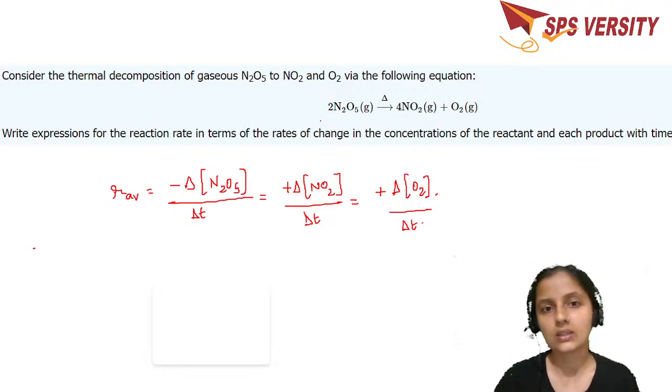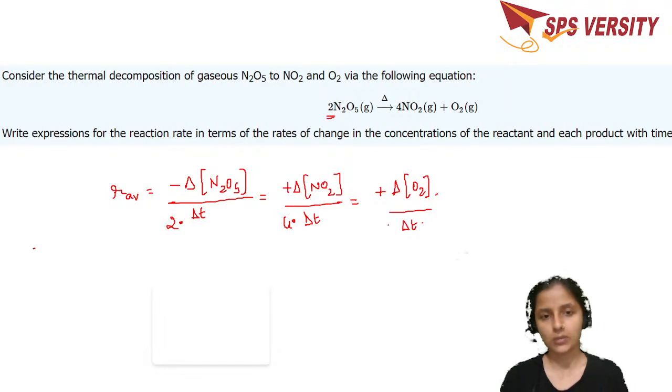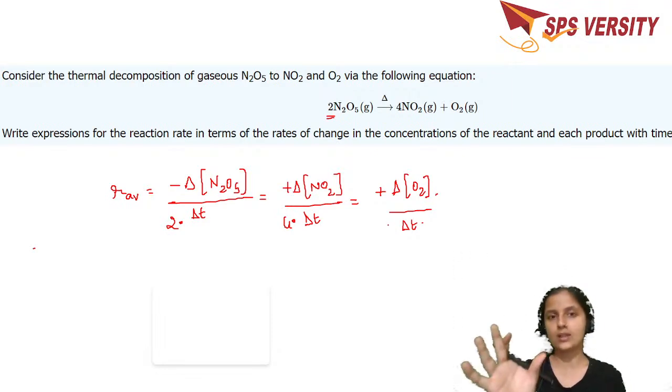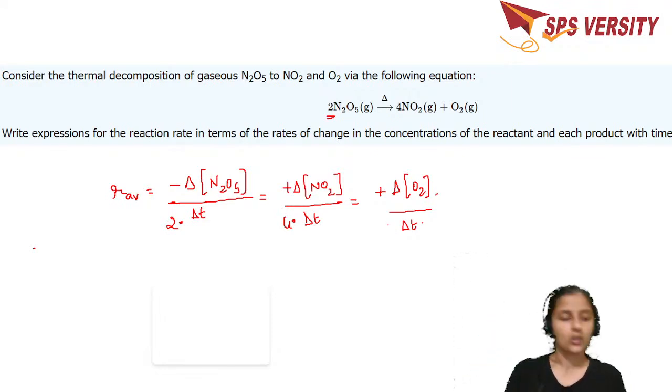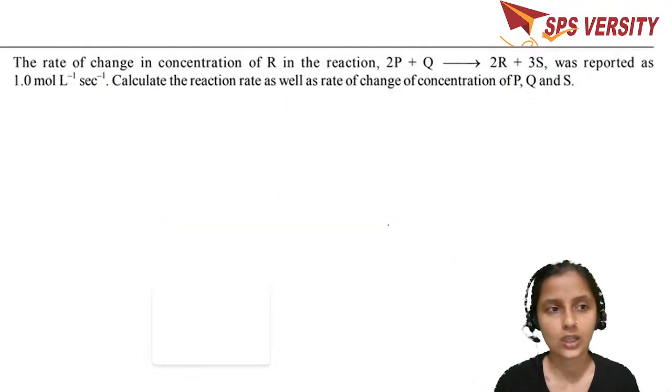But one thing is missing over here. These numbers you have to put them down. 2 delta t, 4 delta t and 1. You need not mention the 1. So all the numbers which are there in the balanced chemical equation, they come down. Okay, we'll move on to the next question.